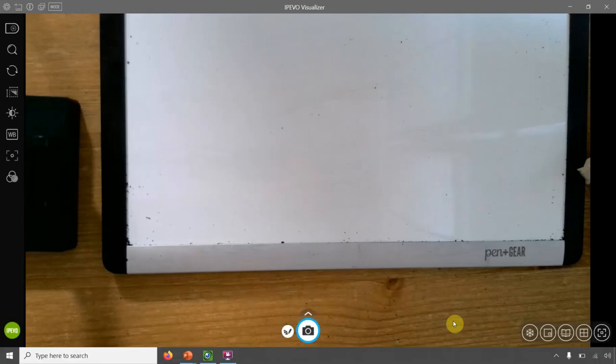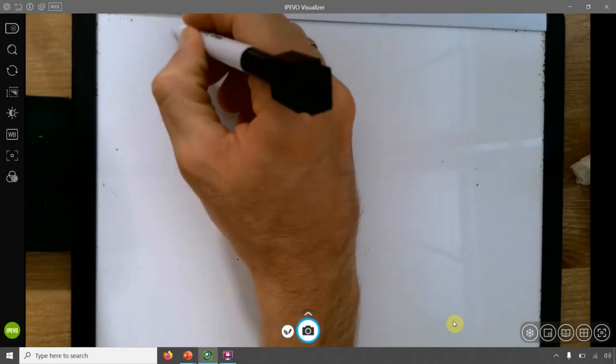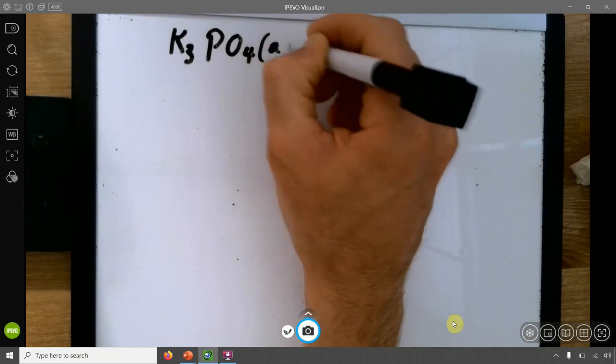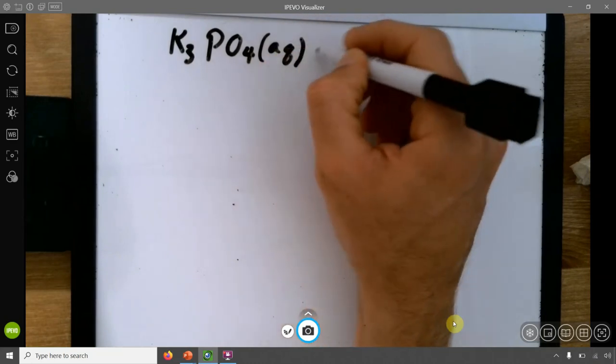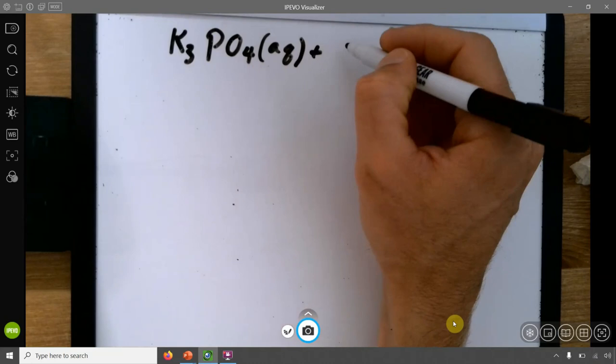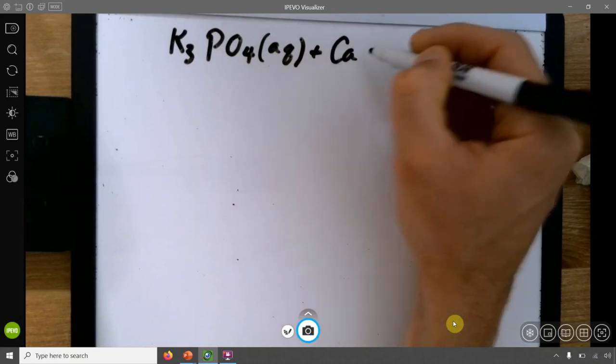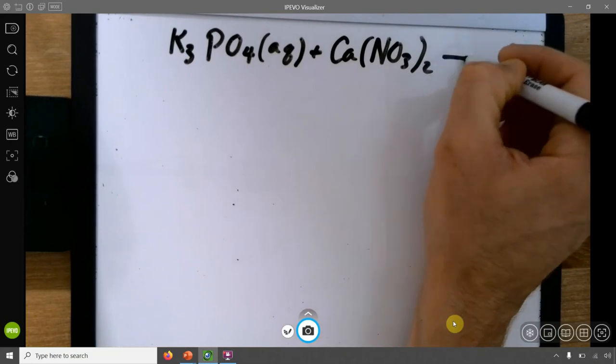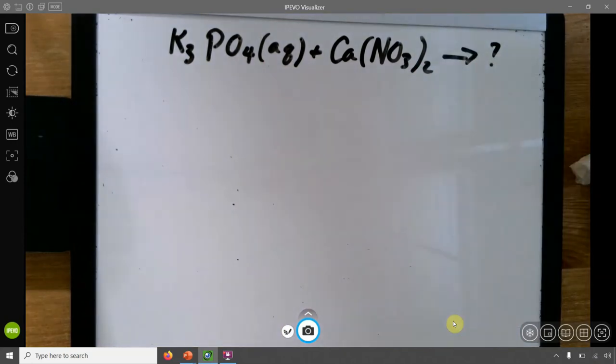Right, so let's look at an example of mixing two solutions together. I want to know what happens if I mix potassium phosphate, and it's going to be aqueous. I'm not even showing you the dissociation. I'm mixing potassium phosphate and calcium nitrate. The question is, what happens? I want to know what happens when I'm mixing these two. Okay, so I want you to write the net ionic equation and identify the spectator ions.